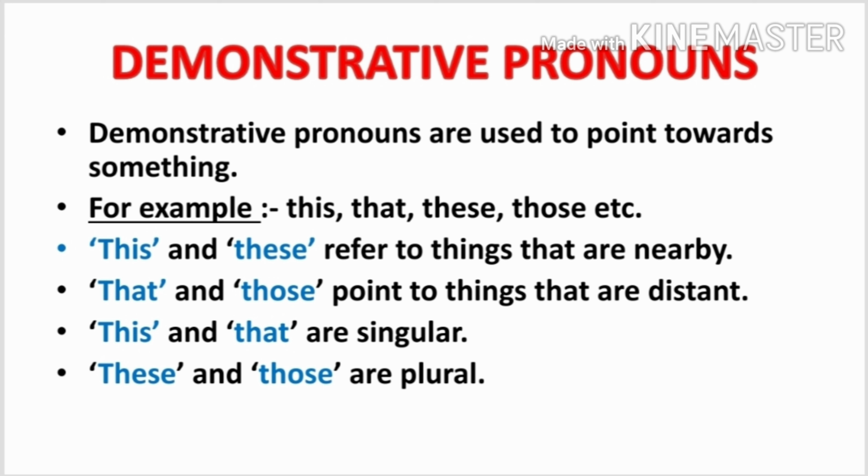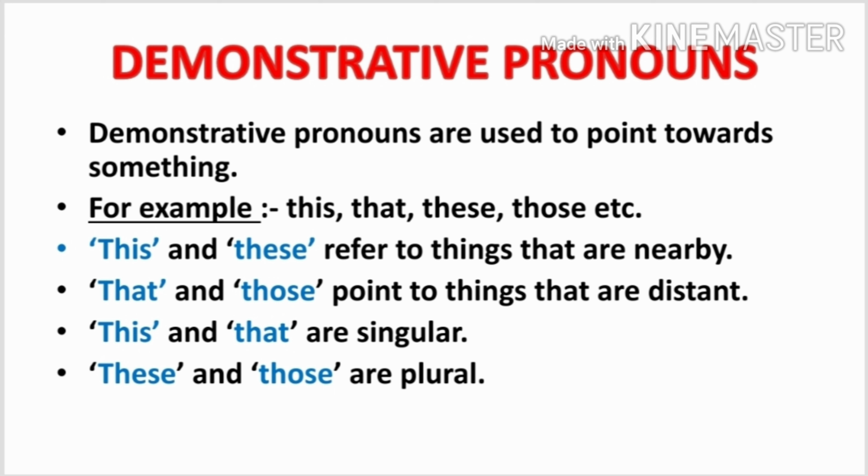I am very much aware that most of the students who have watched that video are getting confused: कि मैम ये तो आपने demonstrative adjectives बताए थे, this, that, these and those, then what are these demonstrative pronouns? Students, some words, in fact most of the words, can be used as different parts of speech in different sentences.